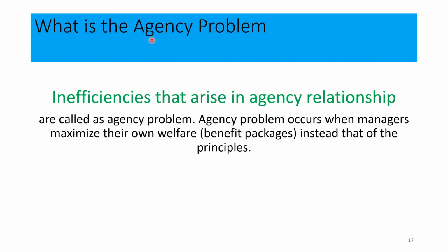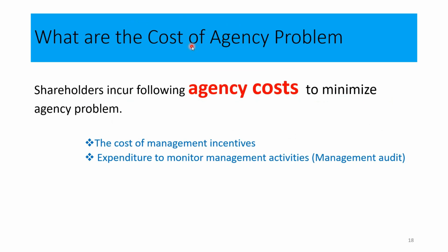When we run business operations, we have this conflict, but we need to somehow manage it. Problems can be minimized or reduced up to some extent. How can we minimize this? For that, we have to incur some cost.